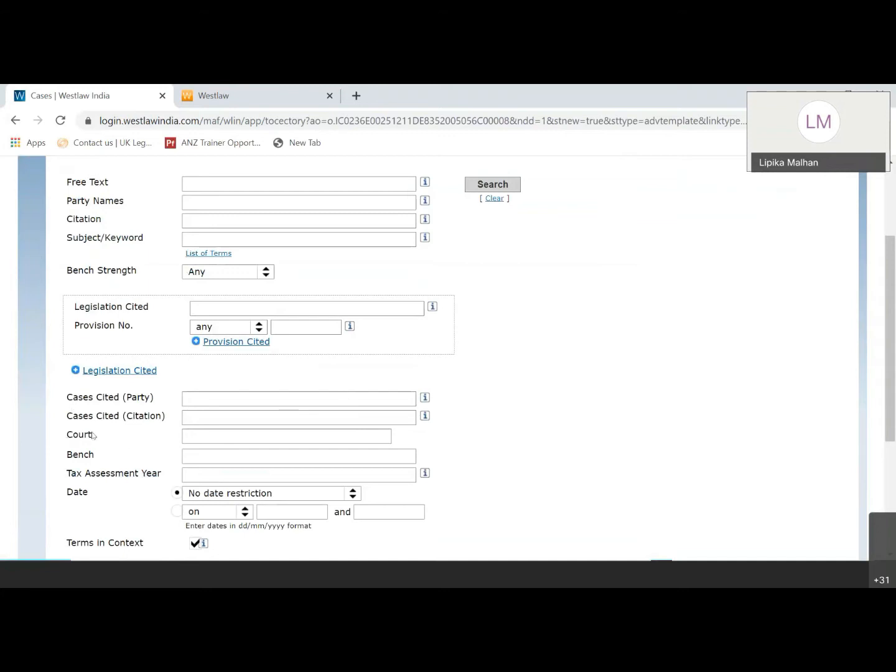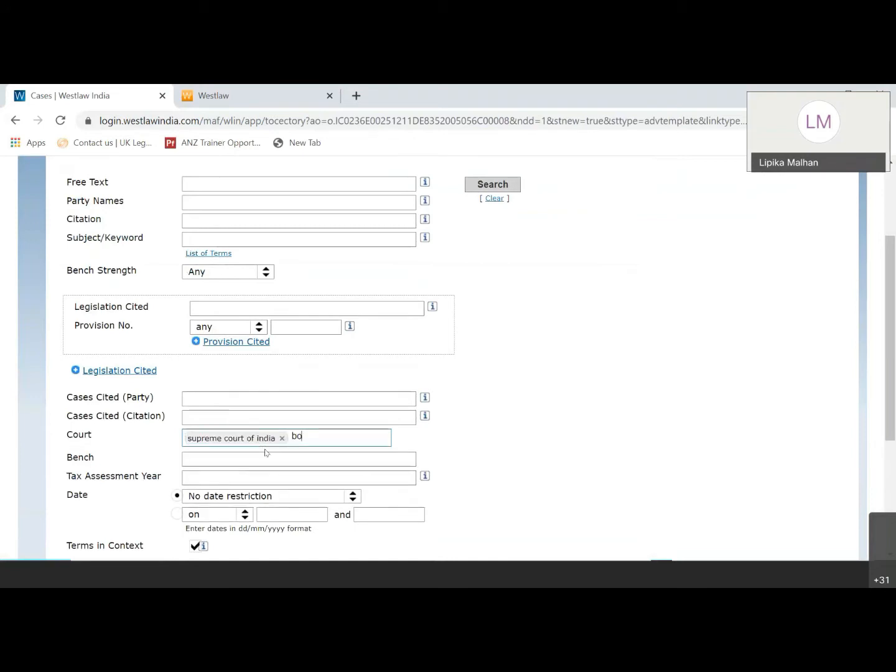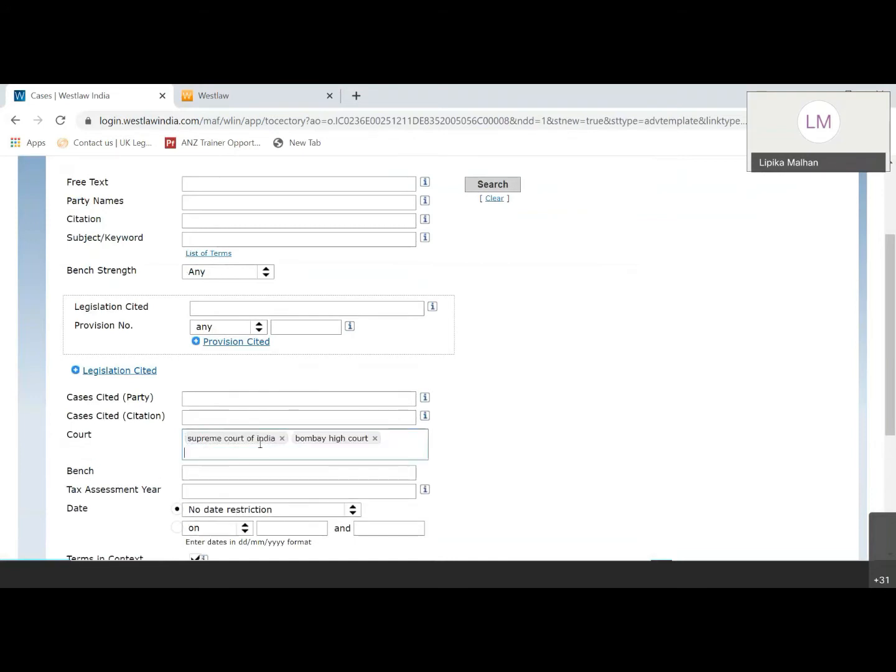Then there is an option to select the courts. So earlier we were searching across all the courts. In advanced search, we can limit our search to the courts which we put across here. So for example, I want to search in Supreme Court, only Bombay High Court. I can select my courts over here, and you will get a drop-down recommendation and you can select the court from there. The last part here would be the date restriction, which you can put across to get the results from that particular period which you want. So this is how we can use the advanced search option.